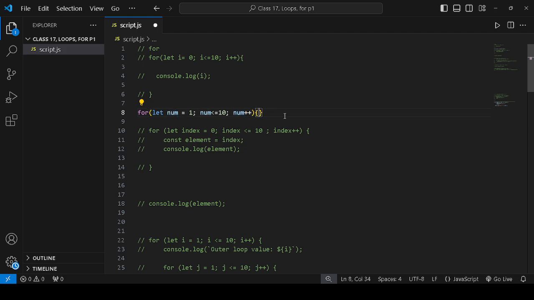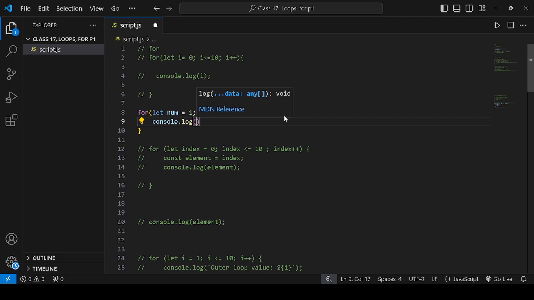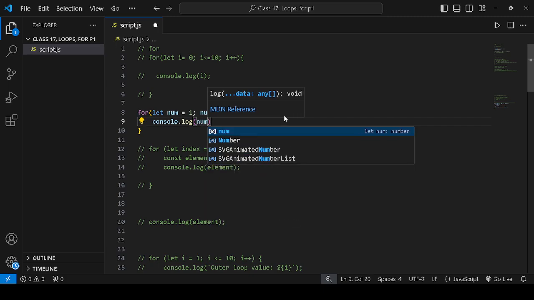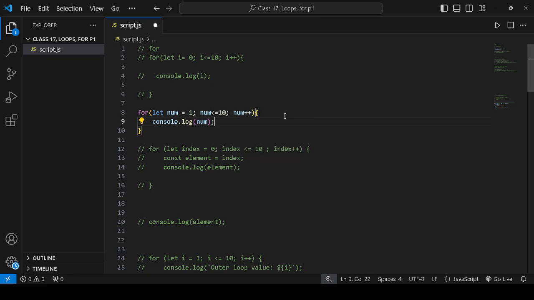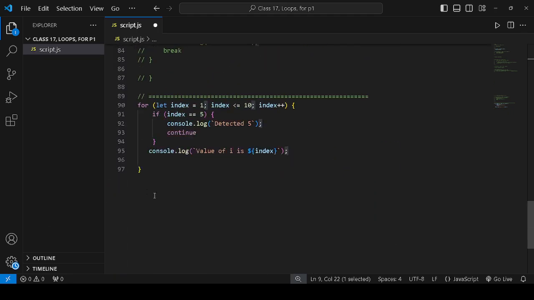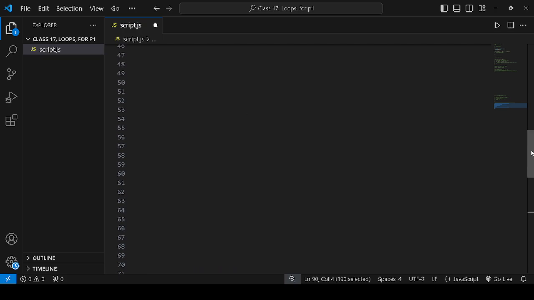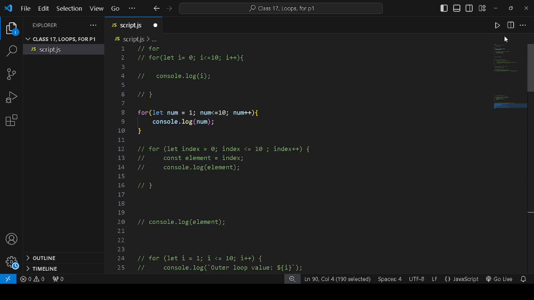Then write curly braces, then console.log with parentheses. My variable name was num, so I will write num here and the terminator. The terminator is not important after console.log. I will uncomment this area, because otherwise it will disturb our program execution. So now I will run it.